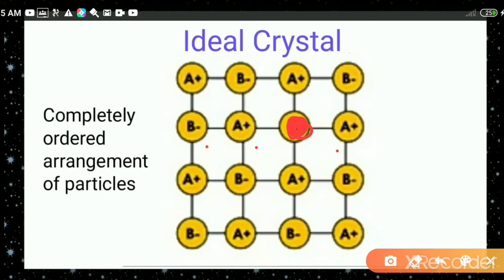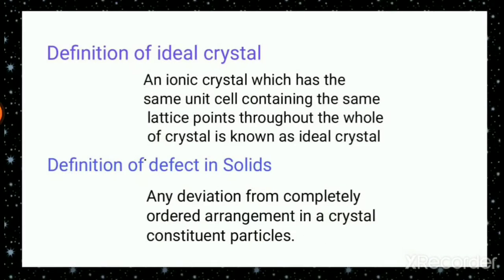Let us define ideal crystal and defects in solids. Definition of ideal crystal: an ionic crystal which has the same unit cell containing the same lattice points throughout the whole of the crystal is known as an ideal crystal. It means if we consider a crystal to be ideal, throughout the crystal there will be the same unit cell.